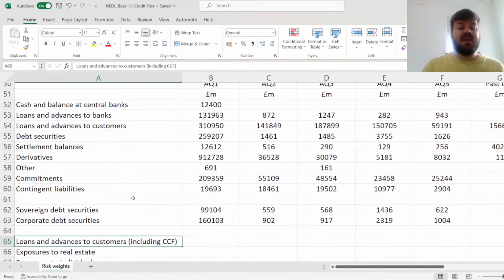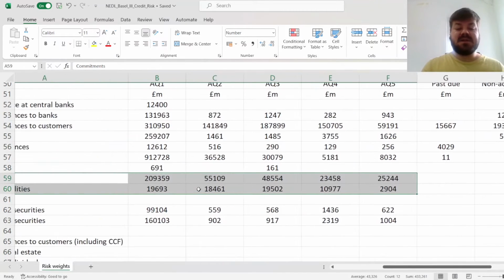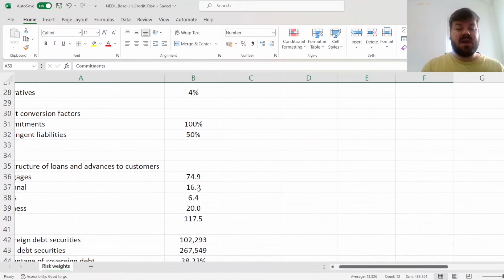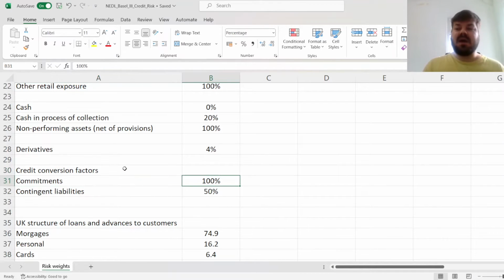Now, if we want to treat the commitments and contingent liabilities here, we need to keep track of their credit conversion factors. And as per Basel III, and in particular the CRE 20 document, commitments are converted into credit equivalent with a ratio of 100%. So basically treated as risky as just conventional assets, conventional loans that the bank issues, for example.